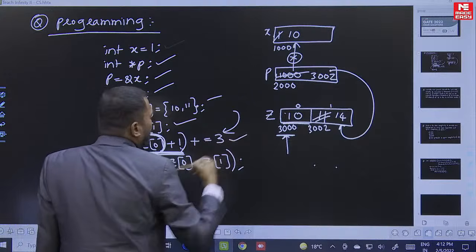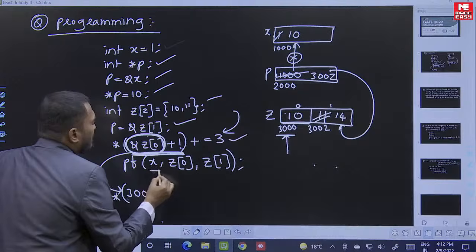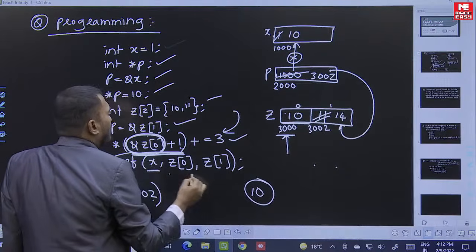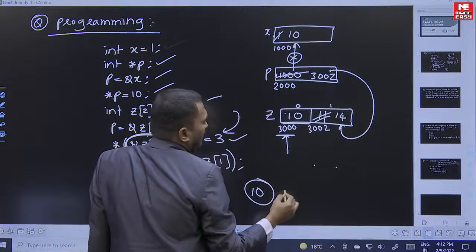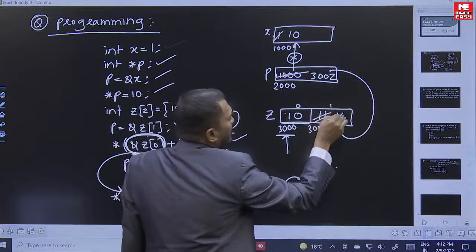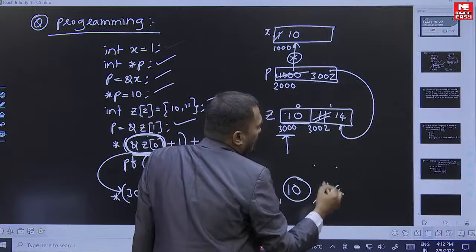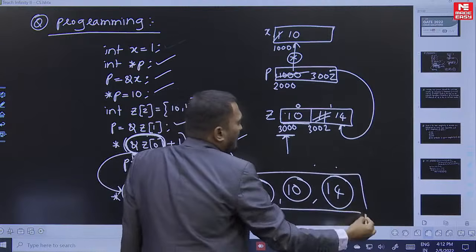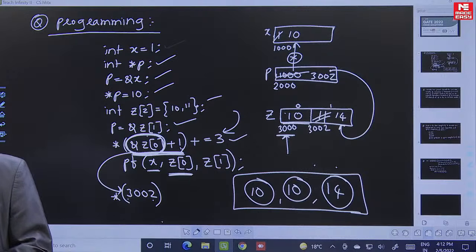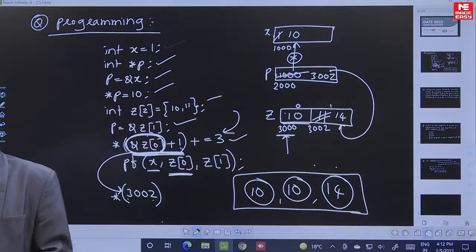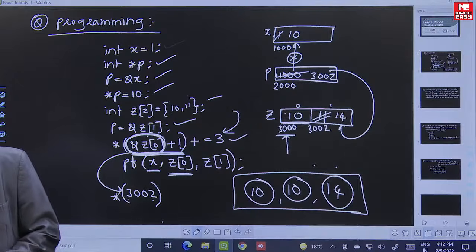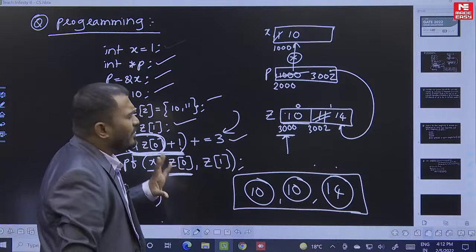So up to here we have completed all the statements. Now tell me, what is the x value? 10. Fine. And the Z of 0 value also is 10. There is no change. And Z of 1 value has changed, so that became 14. So this is the final answer. Right. So that is a simple question. I think everyone is giving the right answer, right? Totally conceptual question.